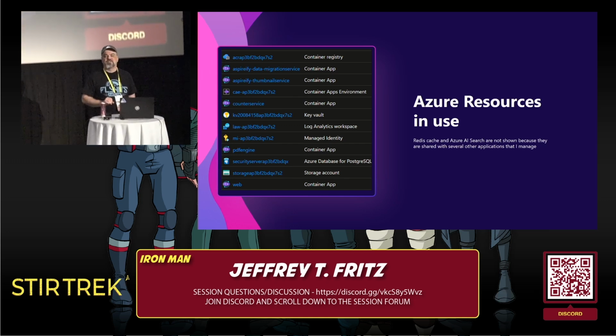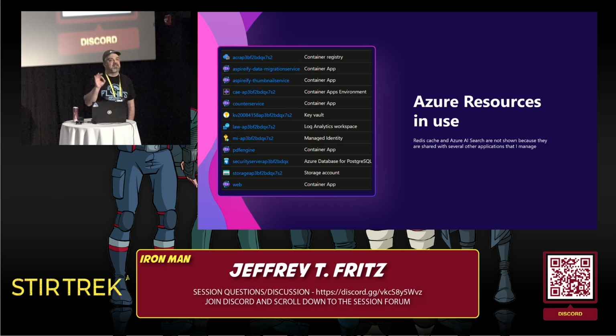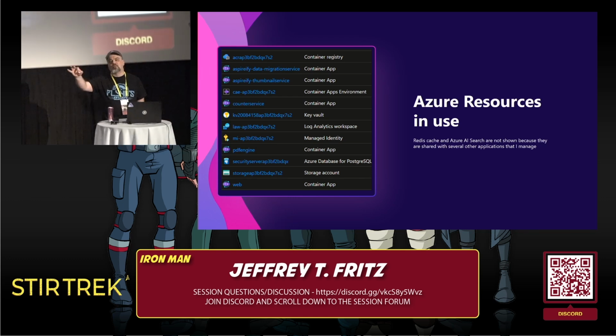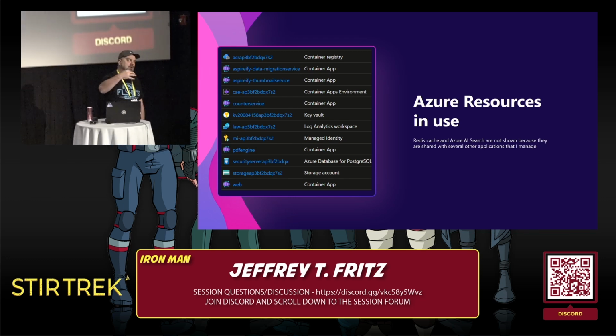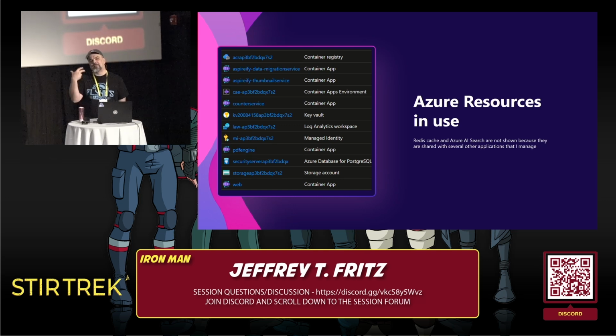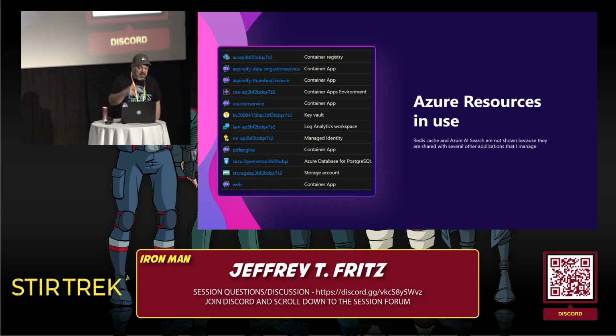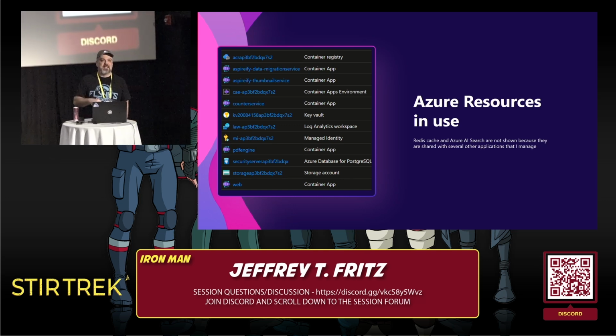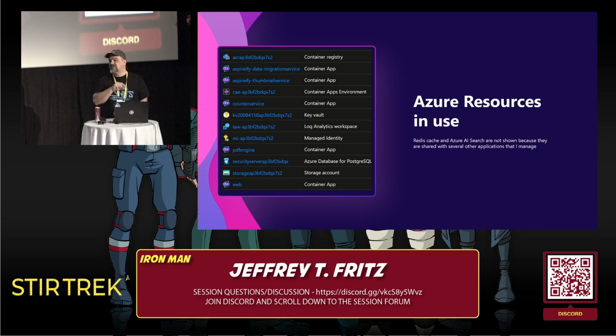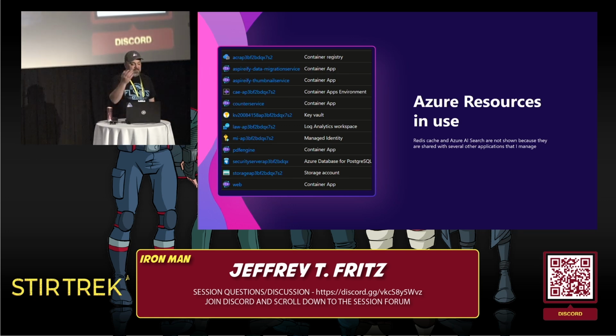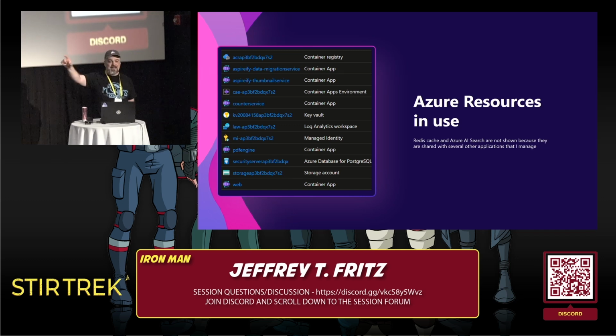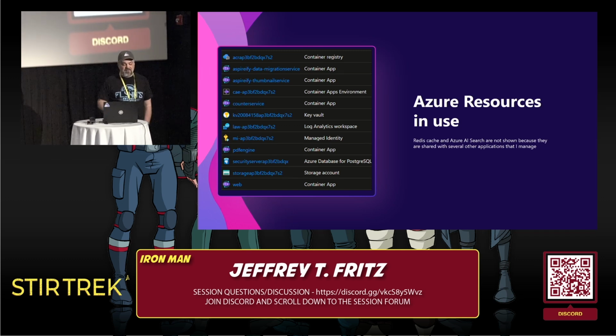All of these resources run at very, very low cost. Container apps only run and you only get charged for how much they actually consume and use, how much processor, how much memory. Everything that's a part of this does not take a ton of resources to run. It's very, very small. It costs me less than $20 a month to run. For all of these container apps that you see here, I have a container registry there that manages images of all of my containers. You see my website down there at the bottom.